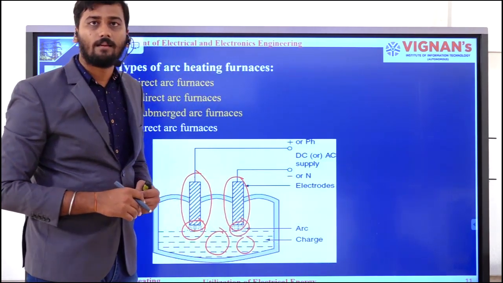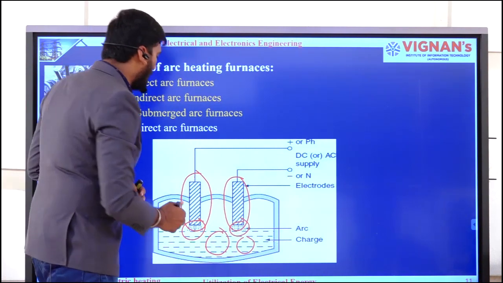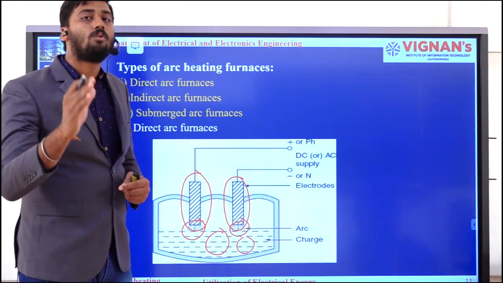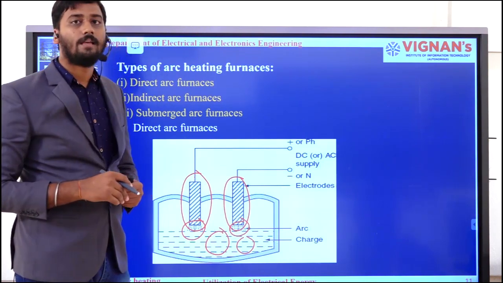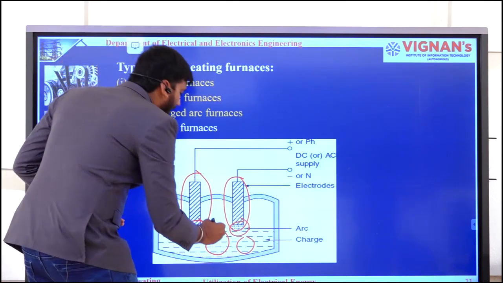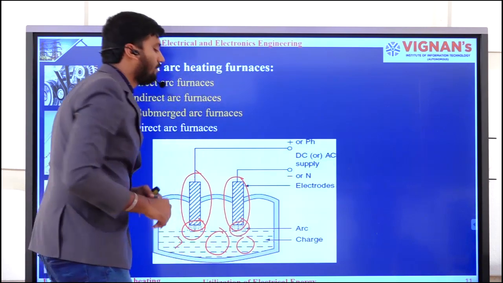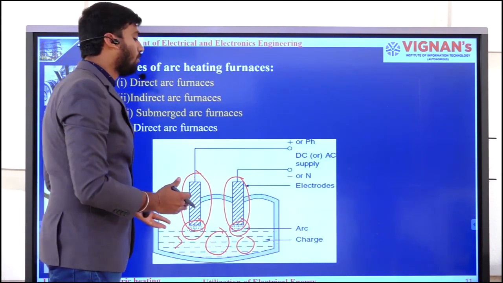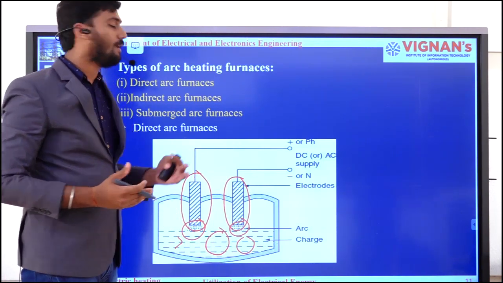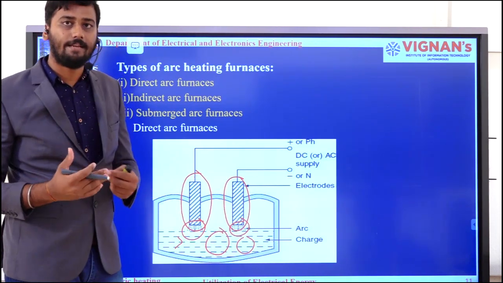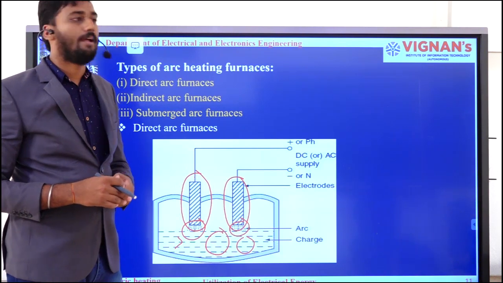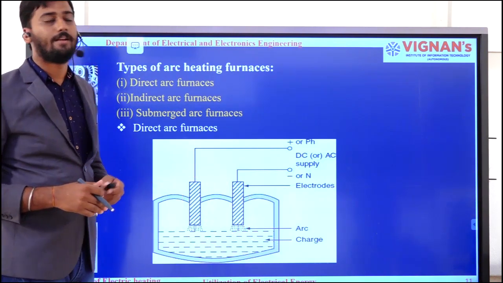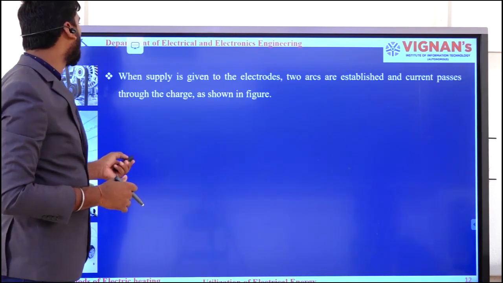Because of this arc, there will be a conduction path between the electrode as well as the charge. So the current starts flowing through this charge. And if current is flowing through the charge or a particular substance, the heat energy will be released in it itself. At the same time, uniform temperature can be generated by using this method.